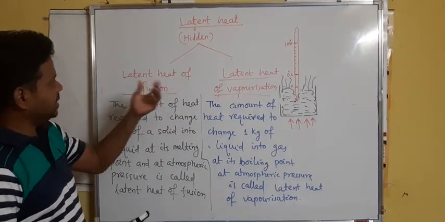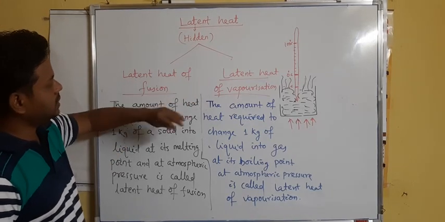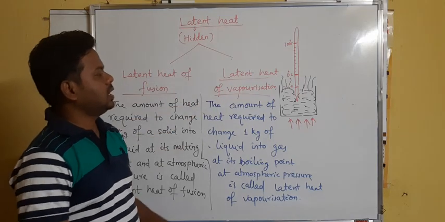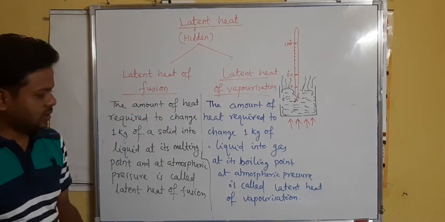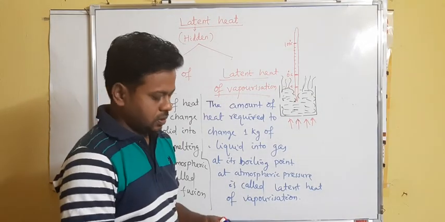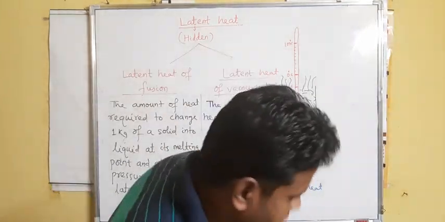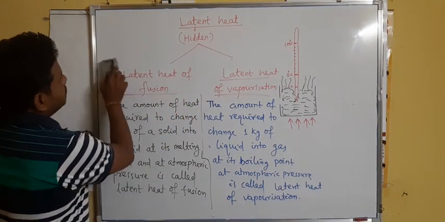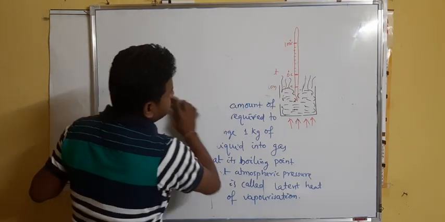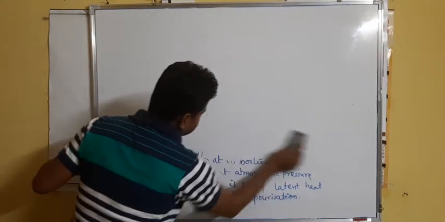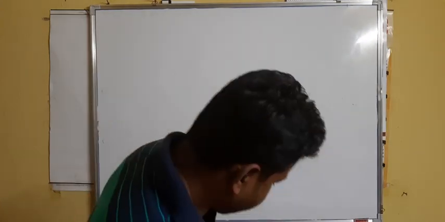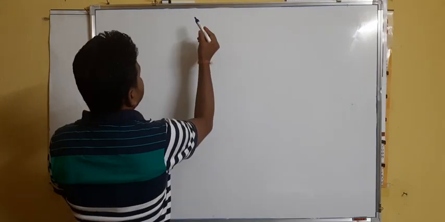So these are the different types of latent heat. So there are two types of latent heat: this is latent heat of fusion and this is latent heat of vaporization. So this is all about latent heat. Okay, then we'll read about the next part of this chapter, that is units of temperature.